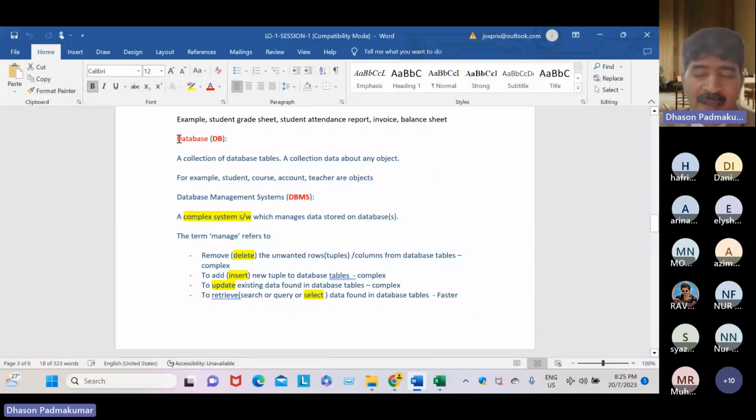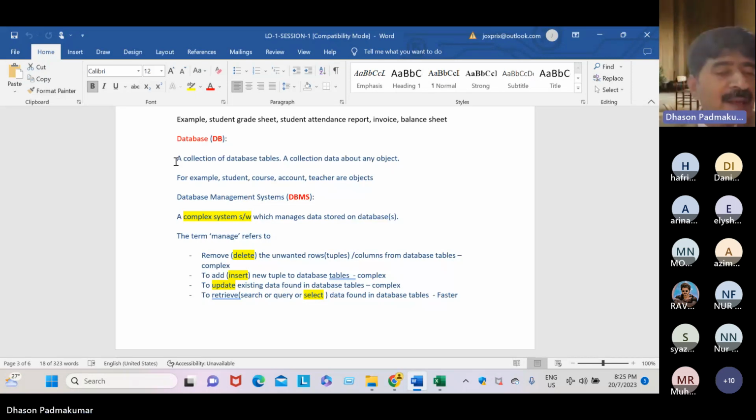Next is database. Dear students, a database is a collection of database tables. For example, one table can't be called a database. If there is only one table, we can say it's not a database.